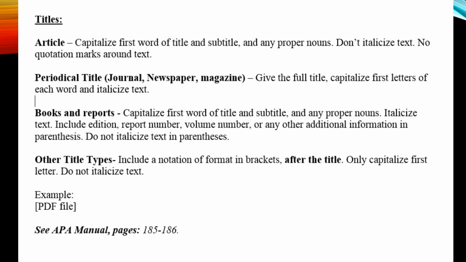Periodical titles, like the New York Times, you would give the full title, capitalize the first letters of each word, and italicize the whole thing. Books and reports, you would capitalize the first word of the title and subtitle and any proper nouns. In this case, you do italicize the title, include the edition, the report number, the volume number, or any other additional information in parentheses. But whatever you include in the parentheses, do not italicize. Other title types, you would include a notation of format in the brackets. For example, whether it's a web page, a YouTube video, or in this case, I use the example of a PDF file.